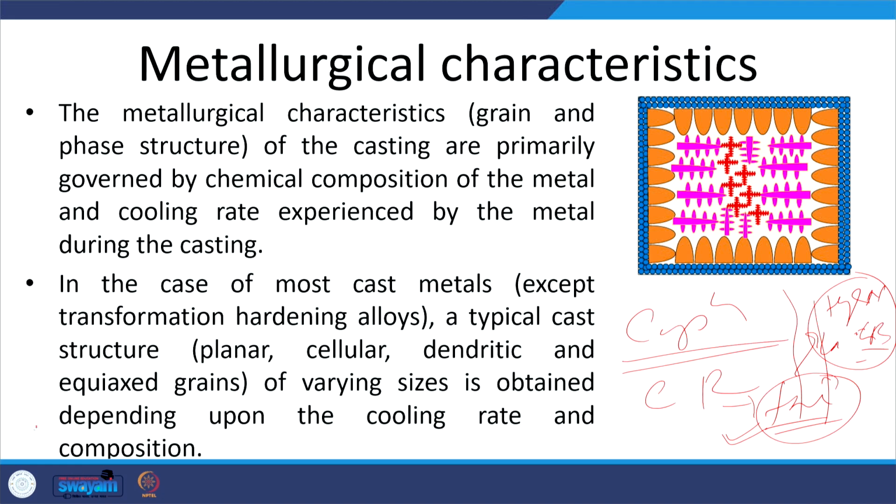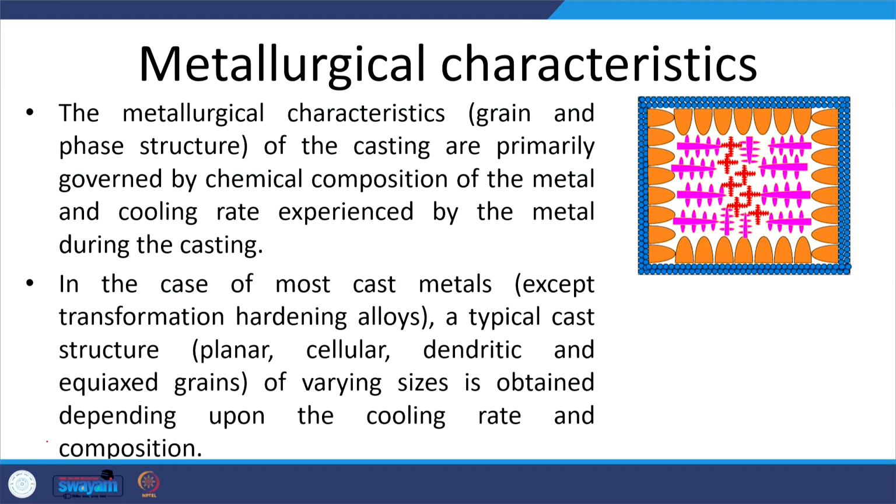So, let us talk about the different morphologies and geometrical features of the grains which are found. The metallurgical characteristics like the grain structure and the phase structure of castings are primarily governed by the composition and the cooling rate which is experienced by the metal during the casting. In most cast metals, except those which experience transformation hardening, like the phase transformation that is observed due to the cooling rate being experienced after the solidification.